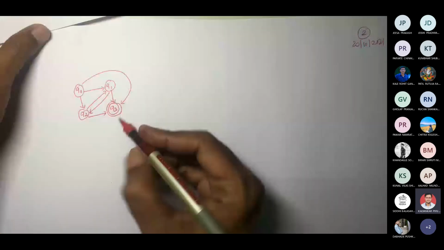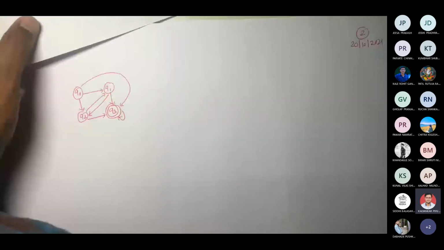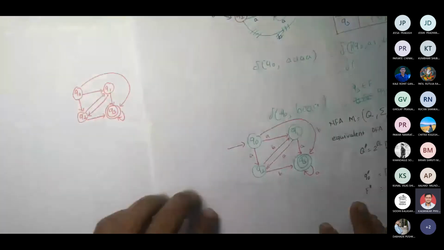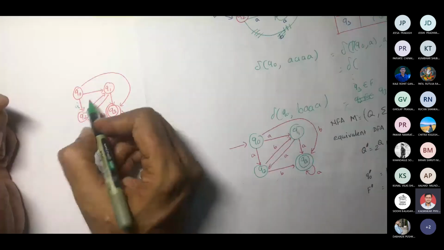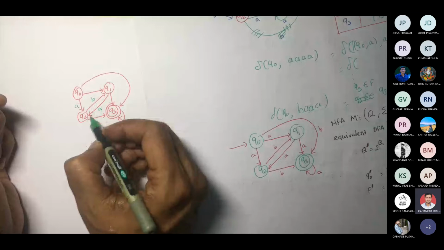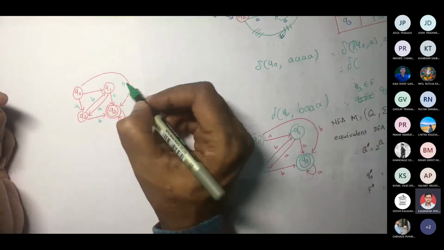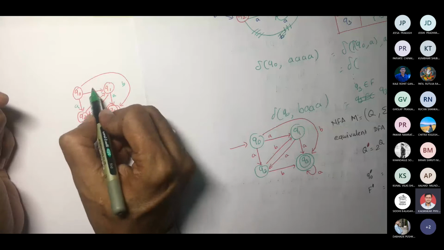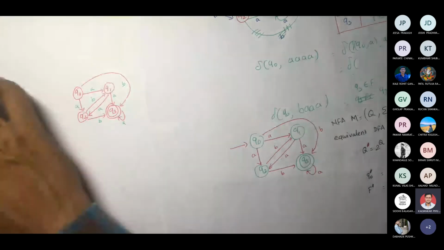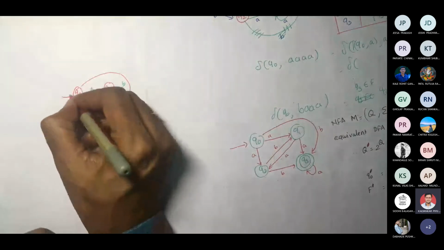So the inputs are A, B, A, B, A, B, A, A. Fine. And this is our initial state. So we have been given this diagram.